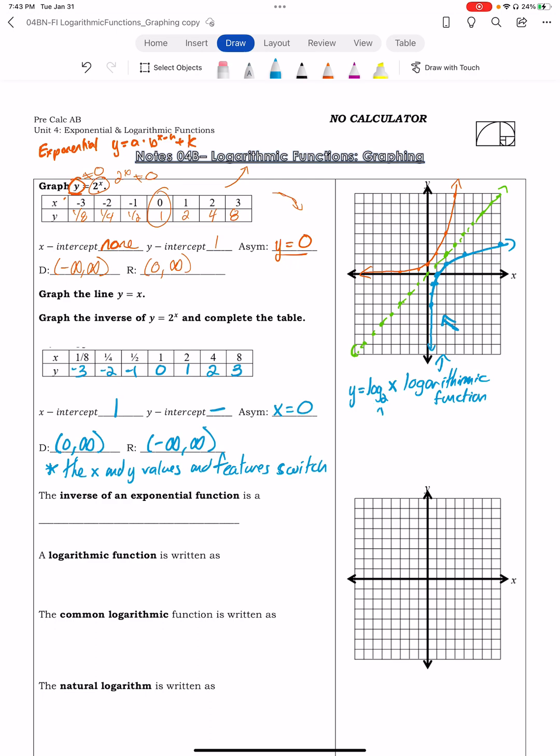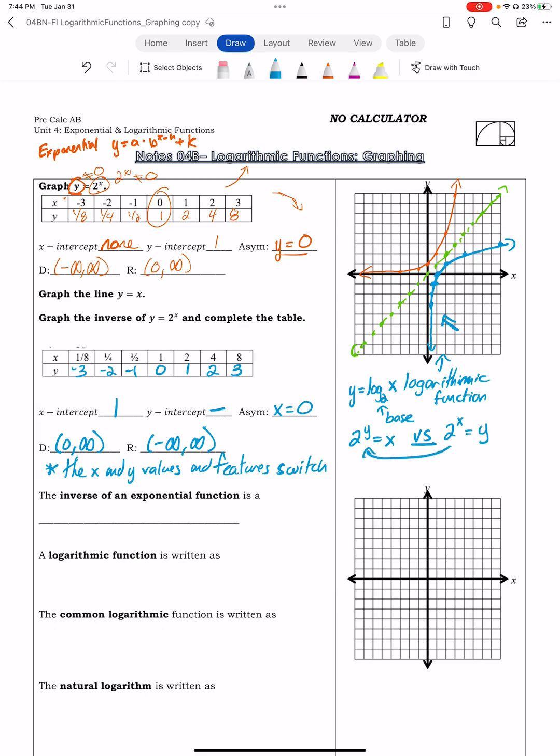So in a logarithm, this is where your base is, down here. This equation, since it's the inverse of an exponential, is actually 2 to the y is equal to x, versus with our original function, 2 to the x is equal to y.